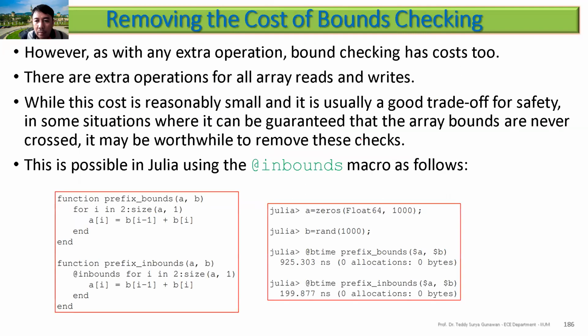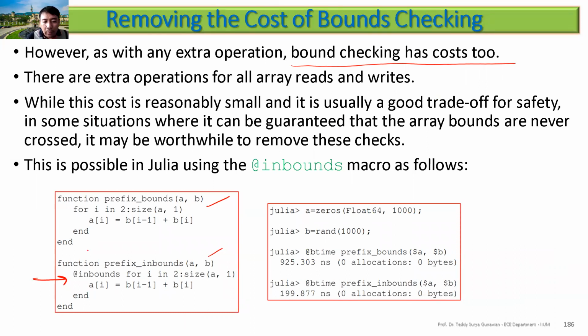Let's move on, but remember that bound checking has a cost too. Remember, like overflow in integers and floating point in previous sections: integer does not have checking, so it will be faster compared to floating point, which has overflow checking. So you can see here the prefix inbounds. You can put the inbounds.